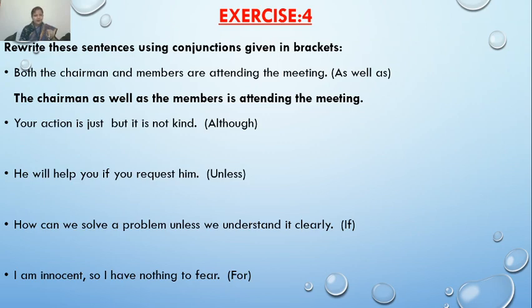But. And I have to replace it with although. So I will start my sentence with although, and with although we use yet. So the sentence will be, although your action is just, yet it is not kind.